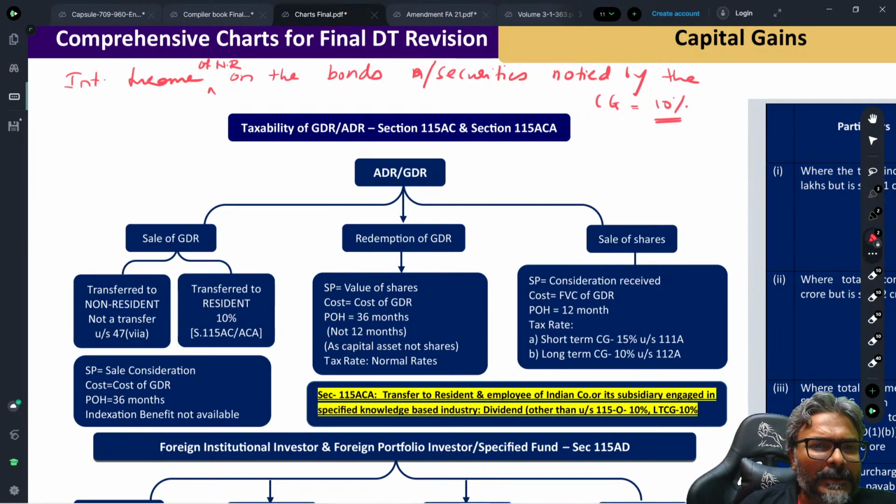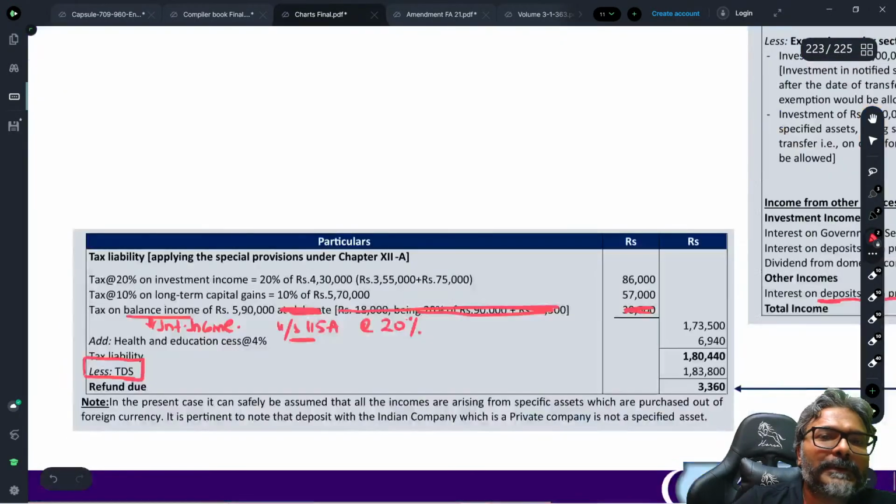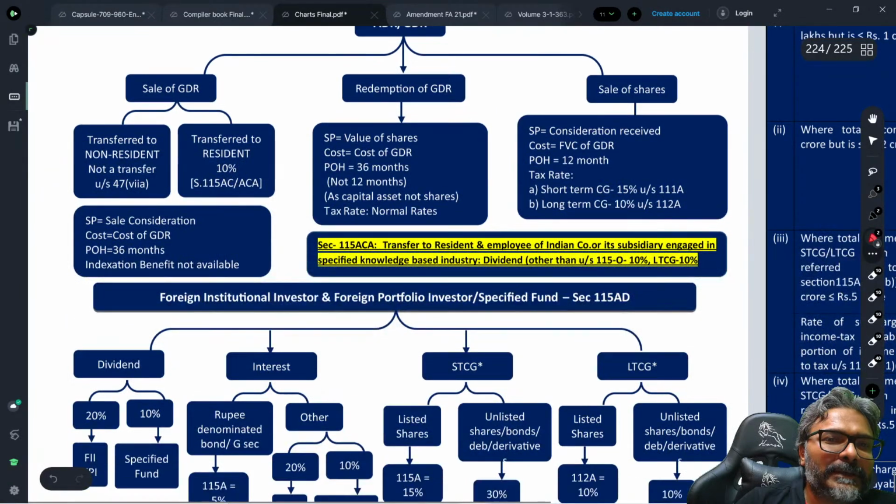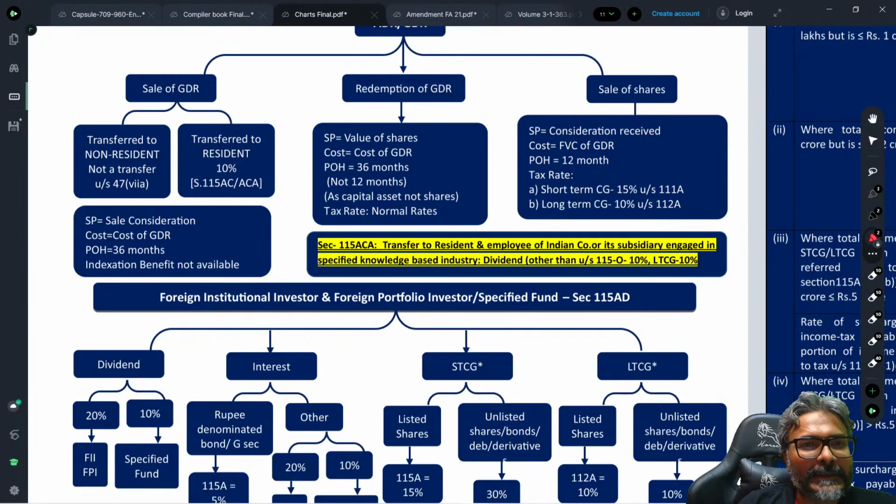Okay. Now coming to the ADR and GDR, students, this chart is complete. So students, what happens in the case of ADR and GDR? Always keep in mind this. First of all, the non-resident will be investing in the ADR and GDR of the Indian company. That is point number one.